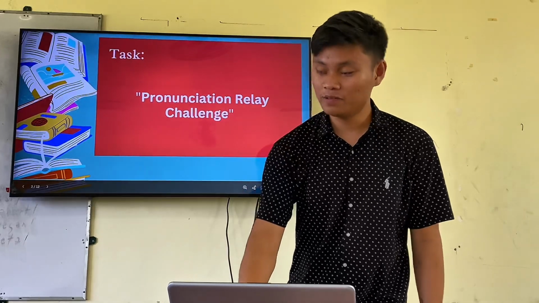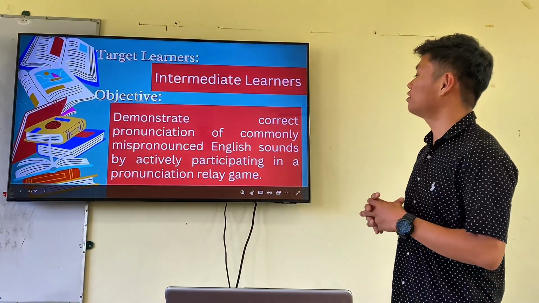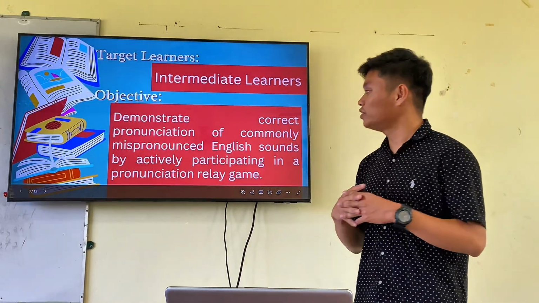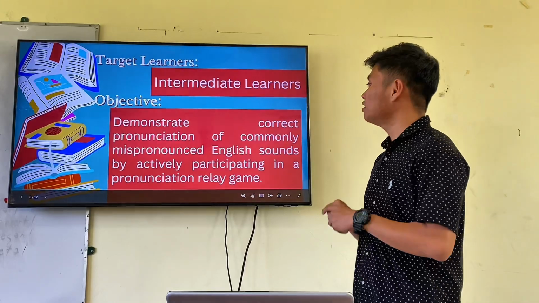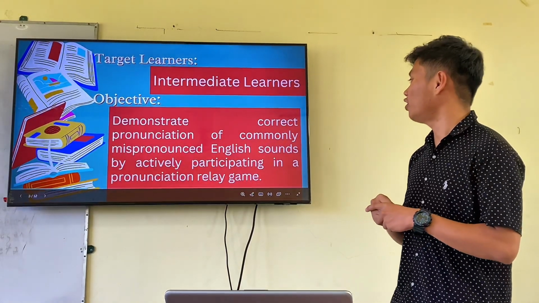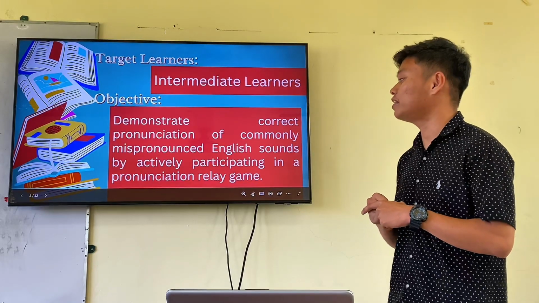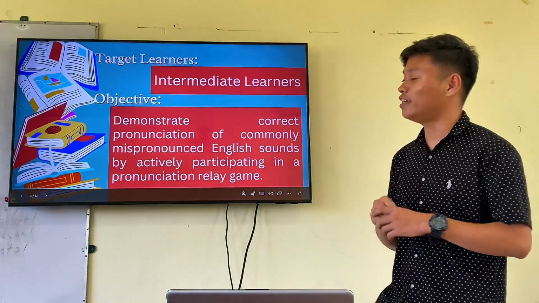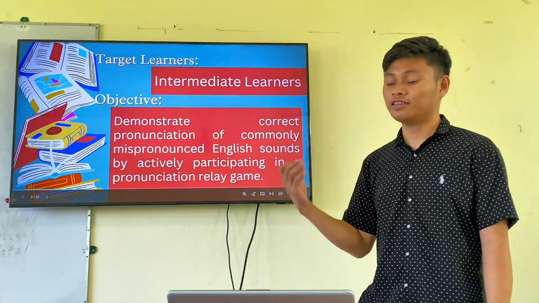So these will be the target learners: the intermediate learners or the grade 8 students. And these will be our objectives. Our objective is to demonstrate correct pronunciation of commonly mispronounced English sounds by actively participating in pronunciation relay games. These will be the goals that we attain.